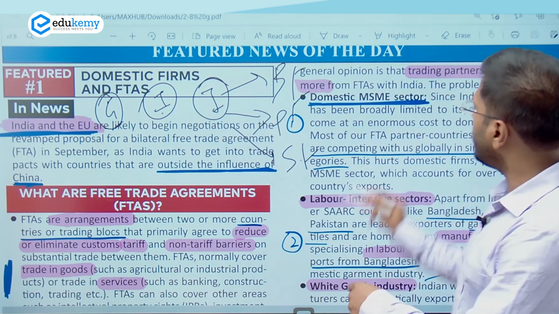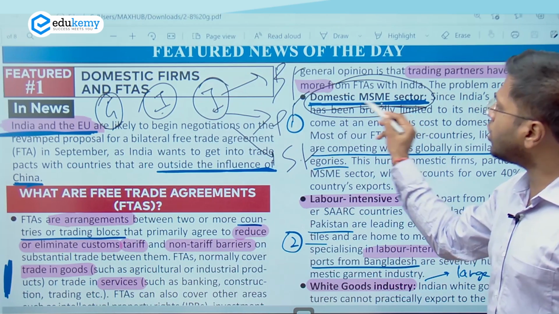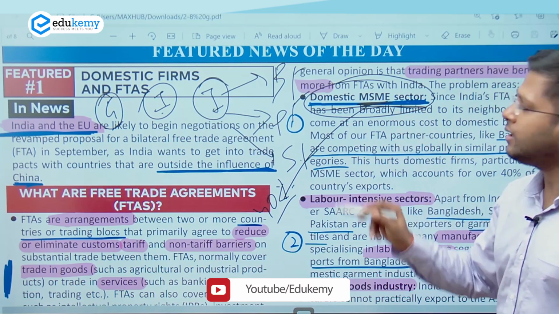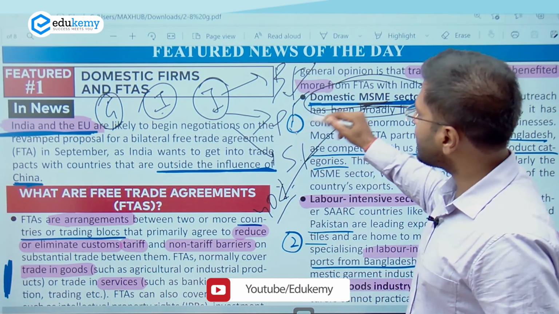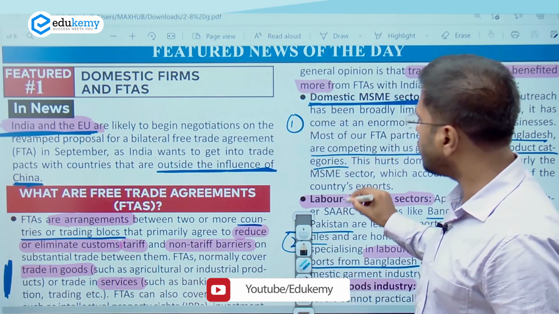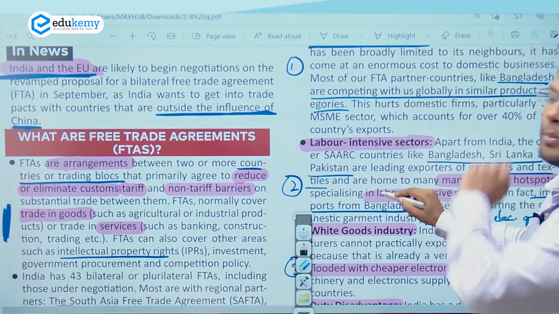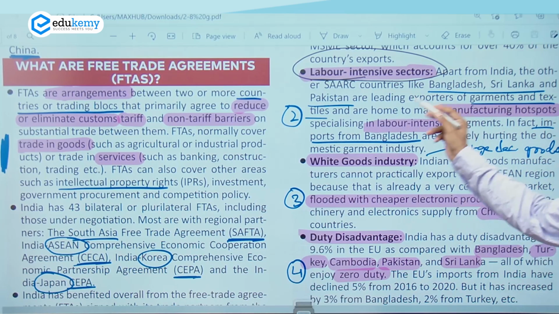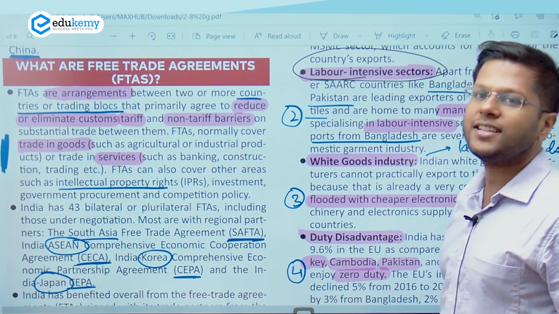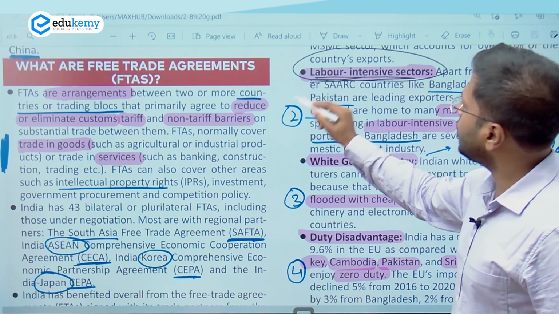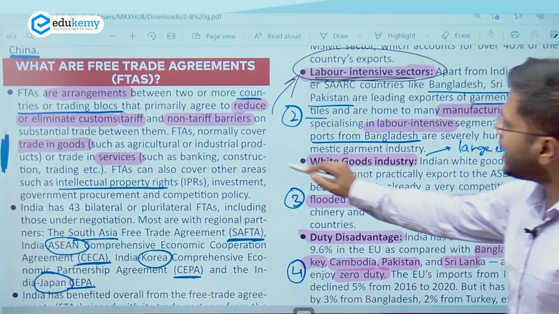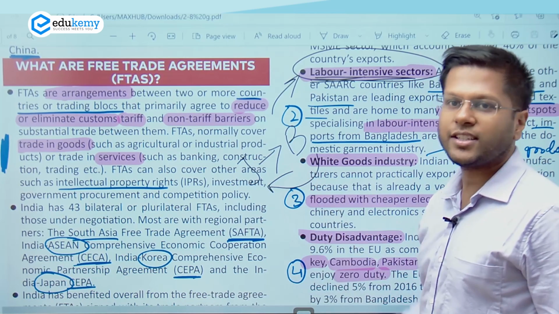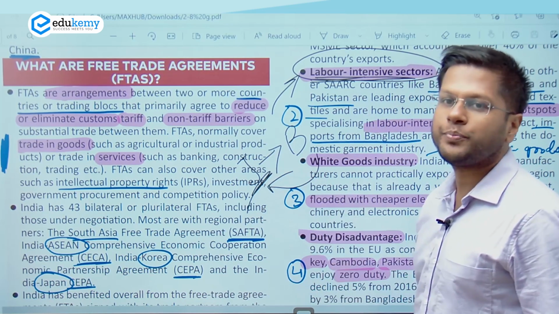Now, if these countries are exporting cheaper products, they're competing with India. India's domestic MSME sector, which is contributing almost 40% of export, we have discussed in several feature articles. So Bangladesh, Pakistan and Sri Lanka are competing, and they have cheaper labor, cheaper output production. So this is one of the impacts on domestic manufacturing. Then labor intensive sectors. All these sectors are labor intensive and our neighbors are better than us in this kind of production. So labor intensive industry also suffers, employment also suffers here. In fact, because India has a free trade agreement with Bangladesh, India itself imports textile from Bangladesh. So what will happen to our textile manufacturers? This is another issue here.